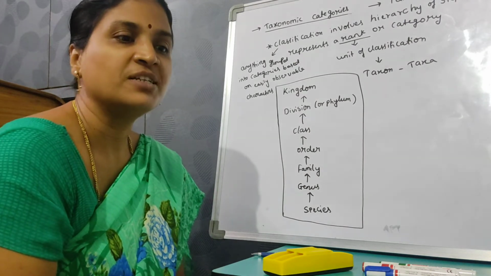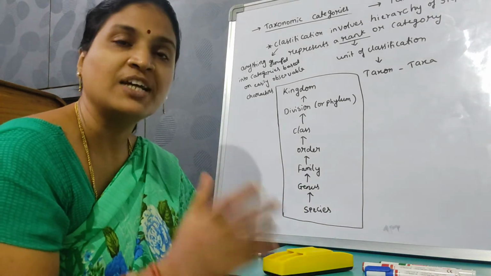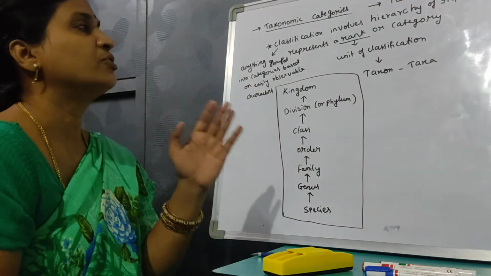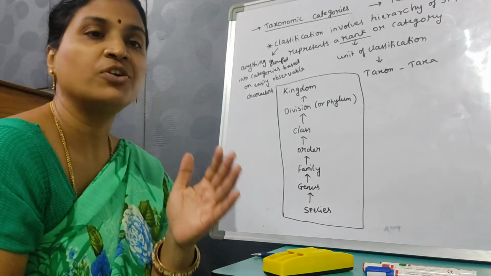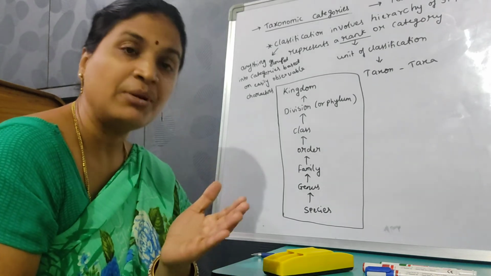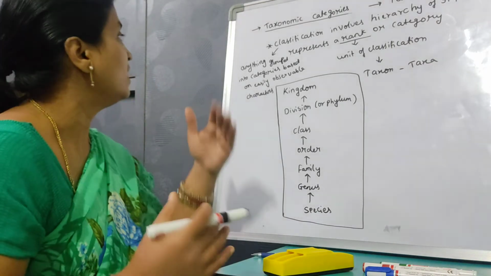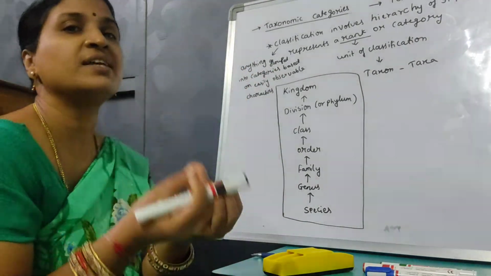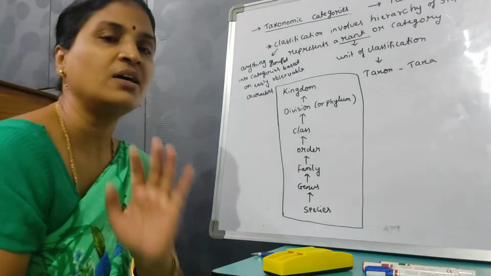Taxonomy is the study which deals with the identification, nomenclature, and classification of plants and animals or living organisms. For taxonomic studies, a particular living organism should be identified, then named, and then classified. What is classification? Classification is the grouping of organisms, or anything, into categories based on easily observable characters.